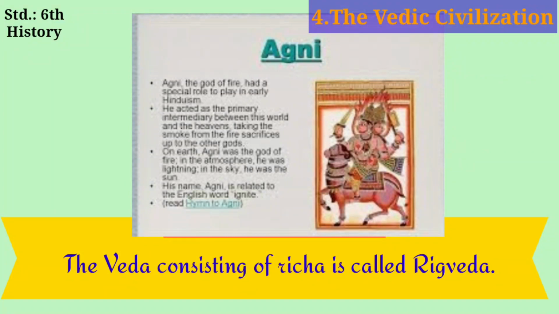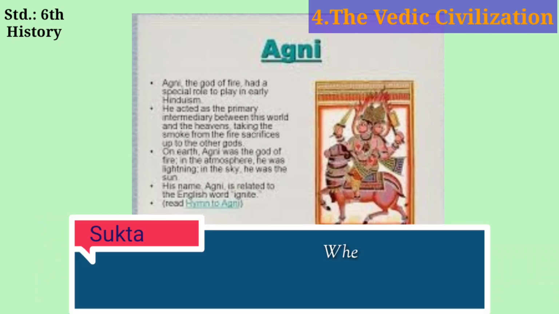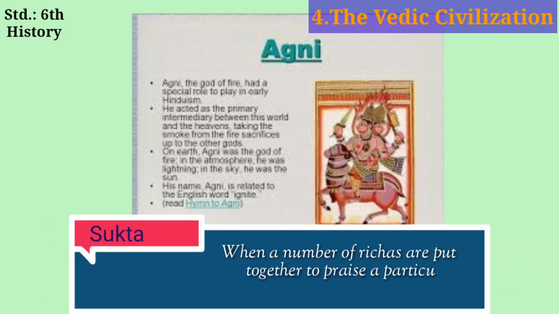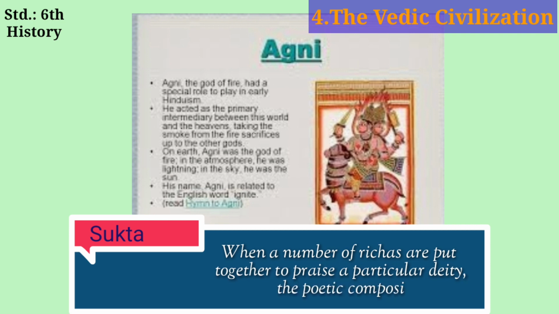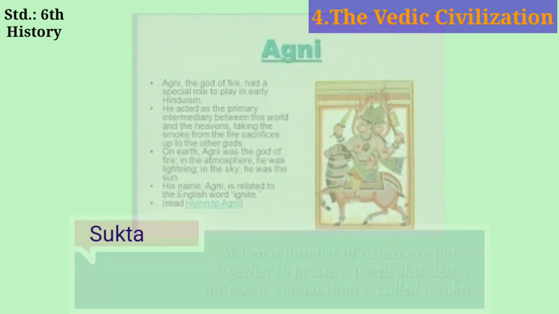Richa means a verse composed to praise a deity. When a number of Richas are put together to praise a particular deity, the poetic composition is called a sukta. The Rigveda consists of many suktas composed to praise different deities.